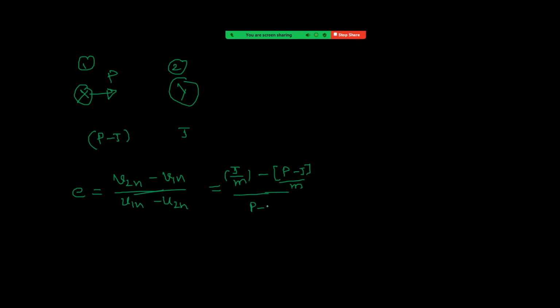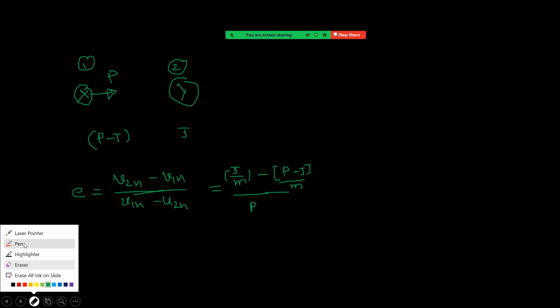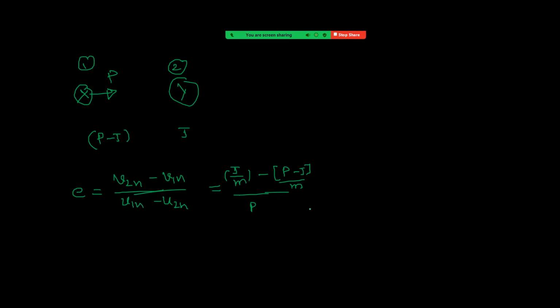Divided by u1n. Wait, it is u1, right? Not v1. U1 is P by M, the initial velocity. M gets cancelled.